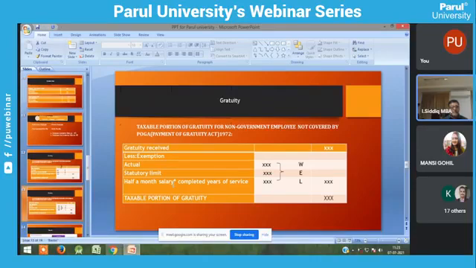Half month salary you have to take for basic pay, DA and commission. You can average it as usual: half month salary into completed years of service, into how many years you have completed in that particular organization. So this is called tax imposition. This half month salary is totally different from gratuity covered by the Payment of Gratuity Act.